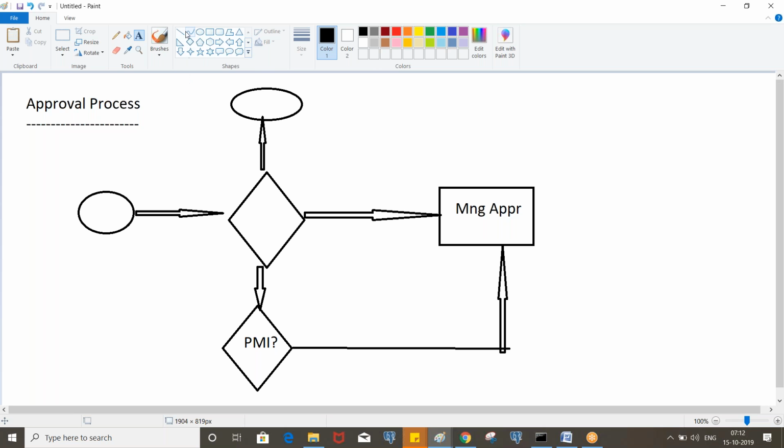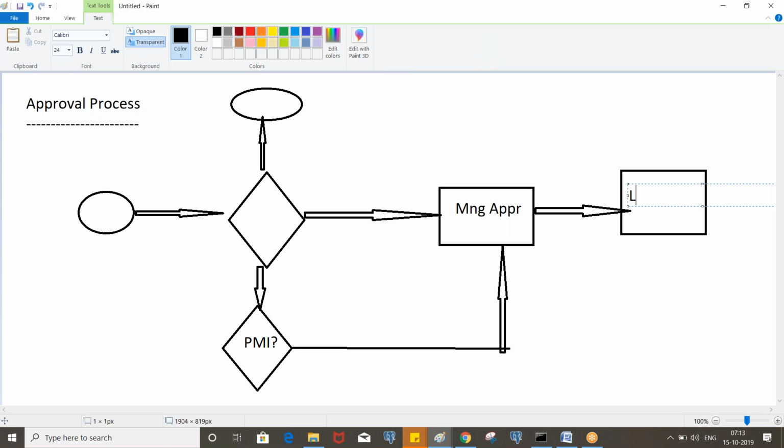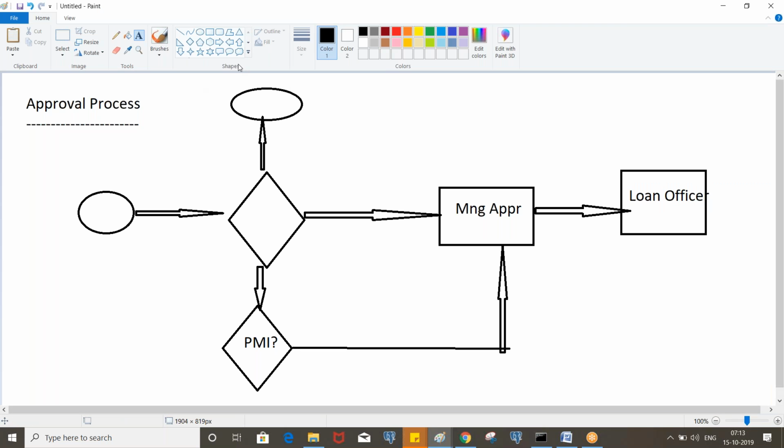So let's assume that the manager approved, and it will go for loan officer approvals. If the manager rejected, then it will end here, saying that it was rejected by manager.